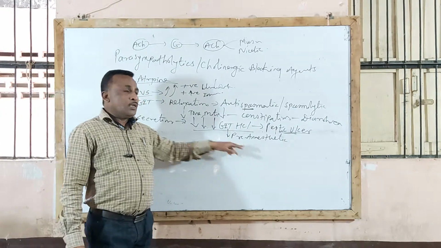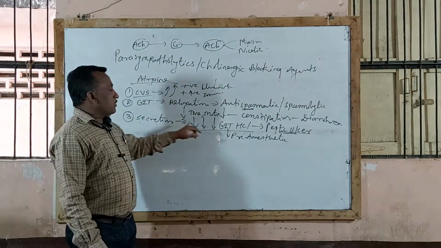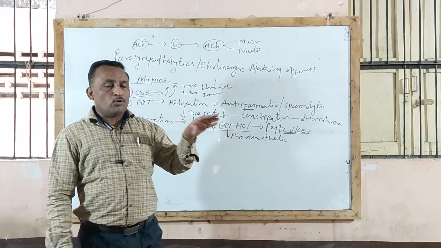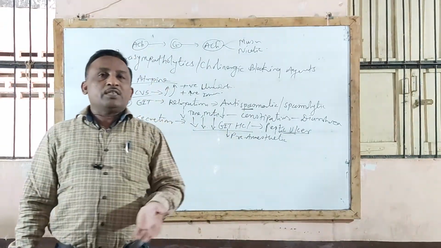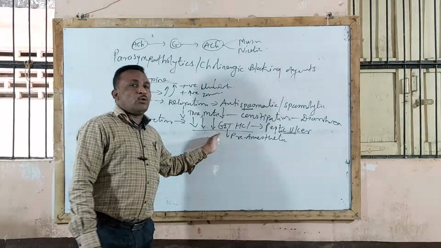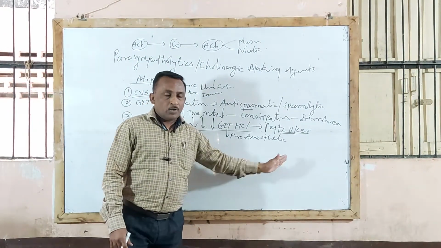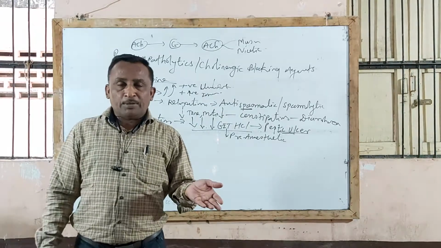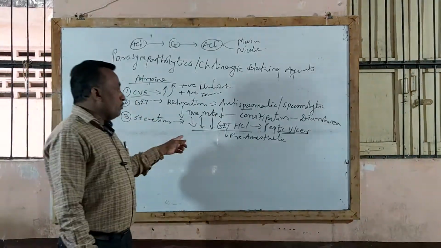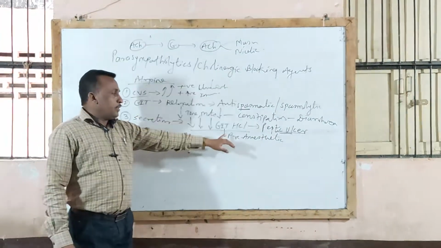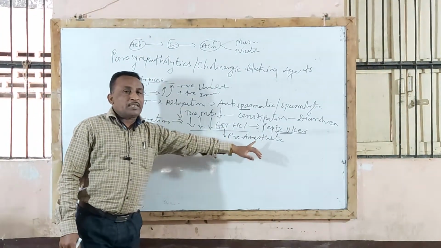Because of its effect on secretion, it decreases bronchial, nasal, salivary as well as GIT hydrochloric acid secretion, which is desired before surgery or operation, and therefore these agents are used as pre-anesthetic medicament. We already completed under pre-anesthetic medicament that atropine, because of its anti-secretory effect, is used as pre-anesthetic medicament.